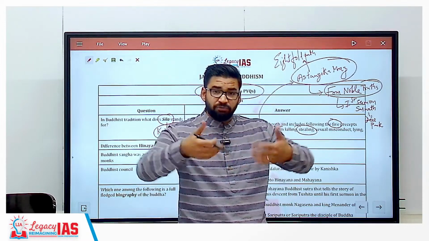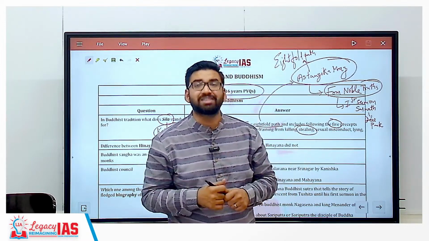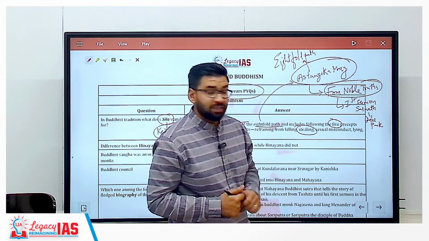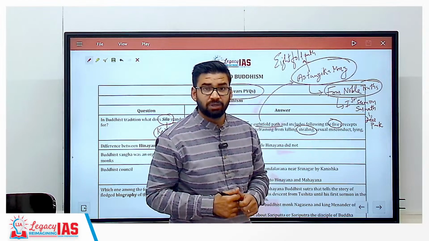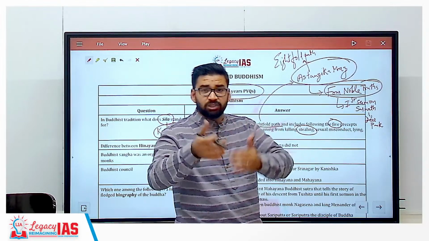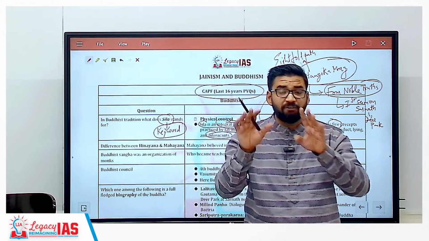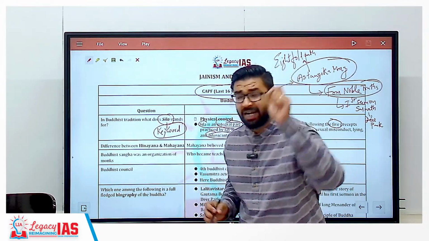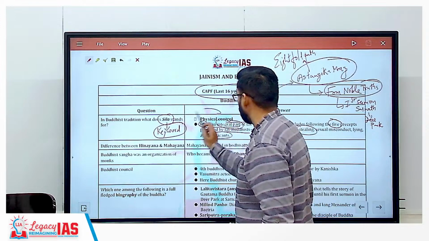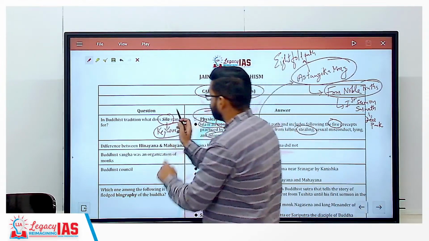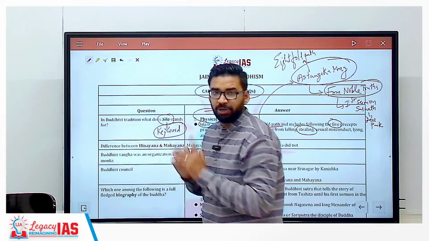People should refrain themselves from stealing. Non-stealing should be there. Then sexual misconduct. Then lying. Clear? So they should refrain themselves from lying. And then intoxicants. So these are the 5 precepts. That is why Sila stands for physical control. Clear? So this question was asked in the CAPF paper as a PYQ.